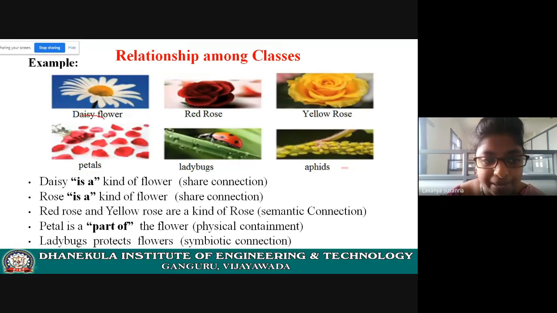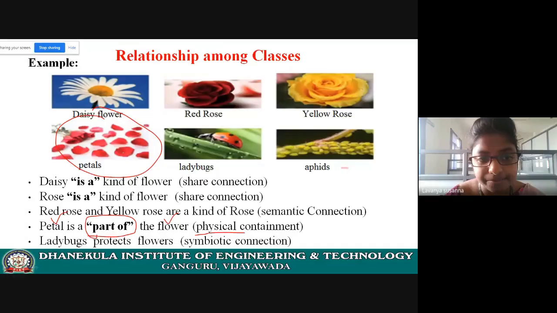See, these are the petals, right? Petal is a part of flower. Petal is a class. Flower is a class. What is the relationship between petal and flower? Part of relationship. That means a physical connection. Petals are physically contained in the flower, right? See here, these are the petals.